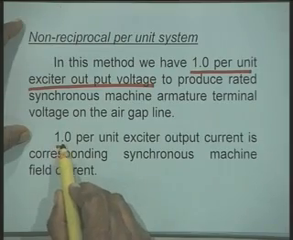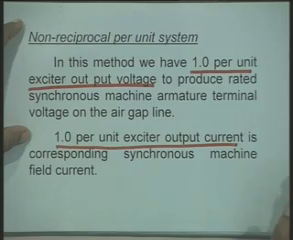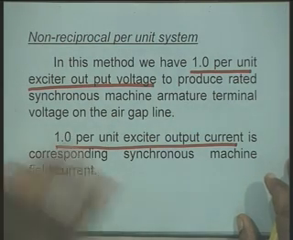Now, here we define the 1 per unit exciter output current. It is the corresponding current which flows in the field winding of the synchronous generator. That is, when you apply a certain voltage at the terminal of the synchronous generator, which produces the rated voltage at the terminal of the synchronous generator,